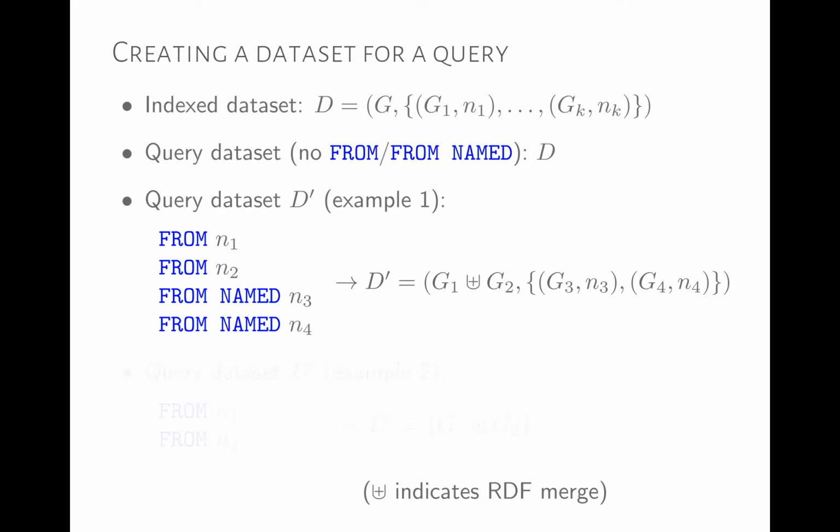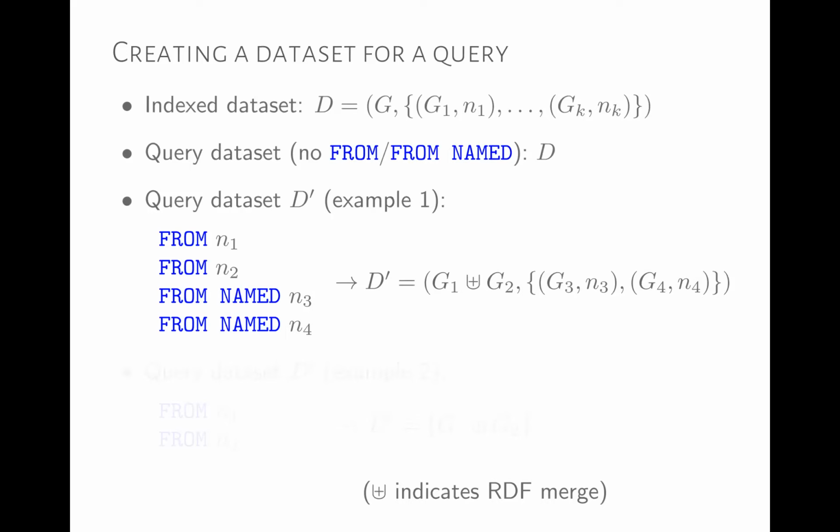So we have here our data set D, and we have our default graph G, and then we have G1, N1, G2, N2, GK, NK as named graphs. Our query data set, if we don't specify any FROM or FROM NAMED, will be D. We just take D as our data set and we run our query on that.